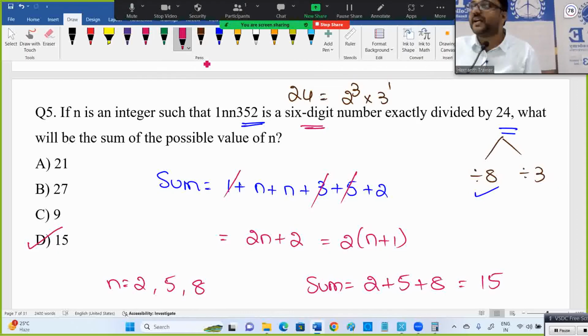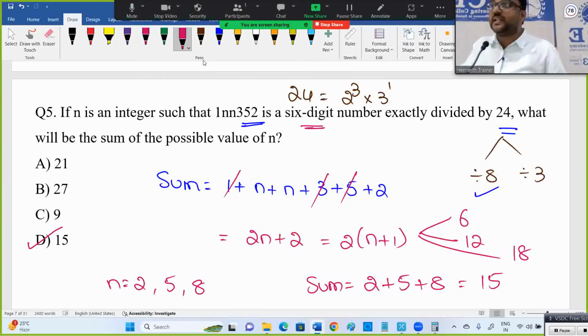See here, if I place n value 2, the sum will become 6. If I go with n value 5, the sum will become 12. If I go with n value 8, 18 is the summation. 6 is divided by 3, 12 is divided by 3, 18 is divided by 3.